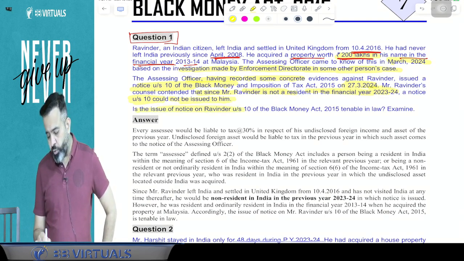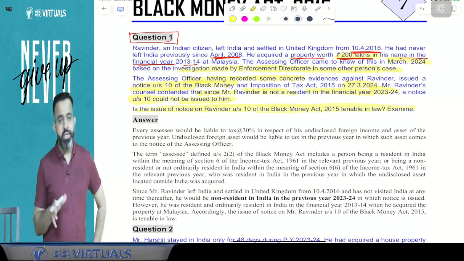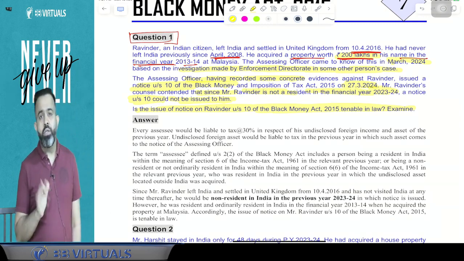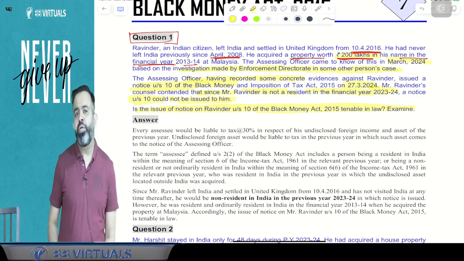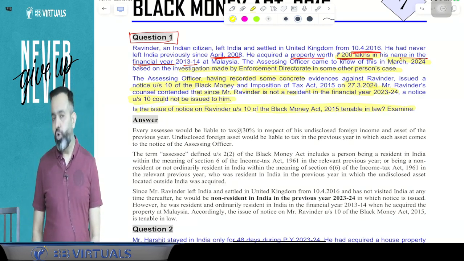Is the issue of notice to Ravindra under the Black Money Act tenable in law or not? So guys, his chartered accountant or his advocate says that since he is a non-resident in the current year, notice cannot be issued. So is his view right or wrong? The right answer is, his view is wrong.